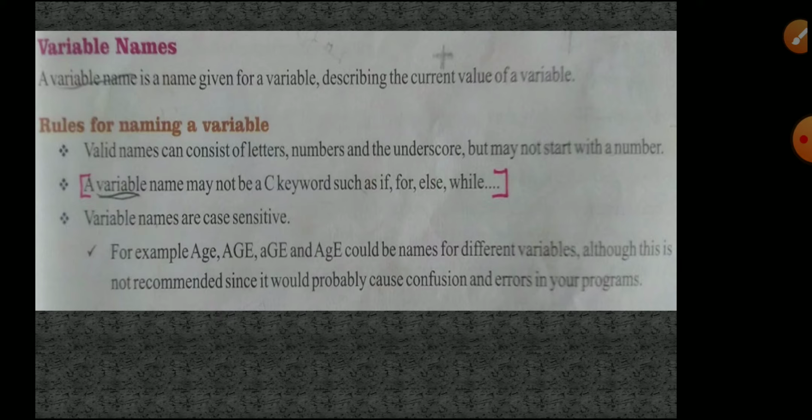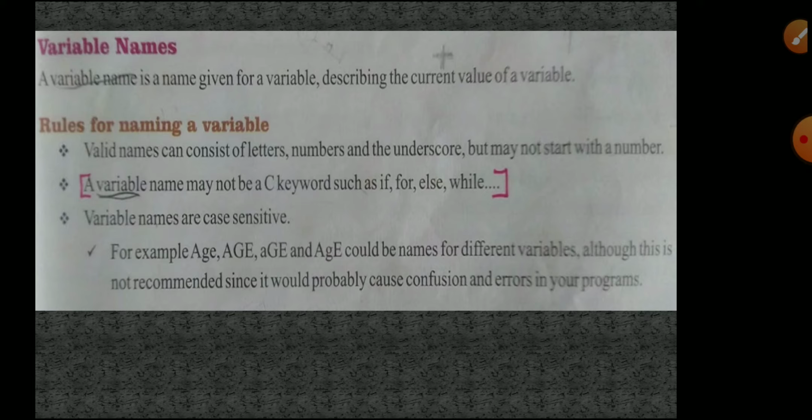For example, sample, I started with letters only, that is a valid variable name. If I put a number in front of that name, that is an invalid variable. A valid variable will start with letters or underscore. Other than that, starting any other way is an invalid variable name in C programming and other languages also.